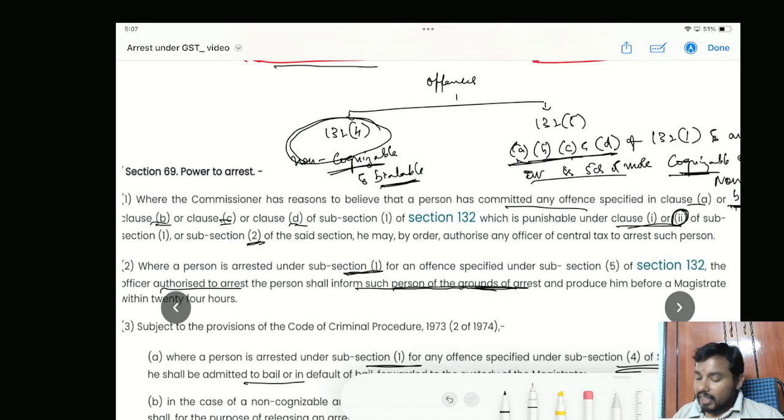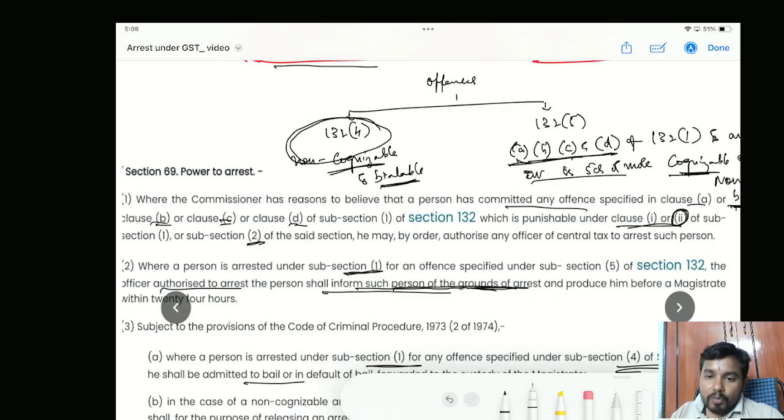They have simply used the words shall inform such a person about the grounds of arrest. It means, let us assume I am an officer and a taxpayer has committed an offence covered under section 132 subsection 5, I, being an officer, should inform him the grounds of arrest. Shall inform is the word they have used.